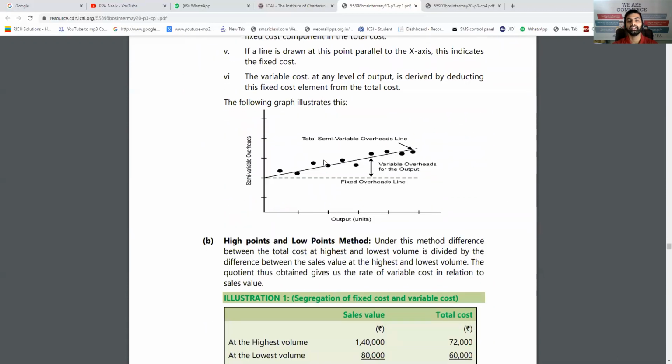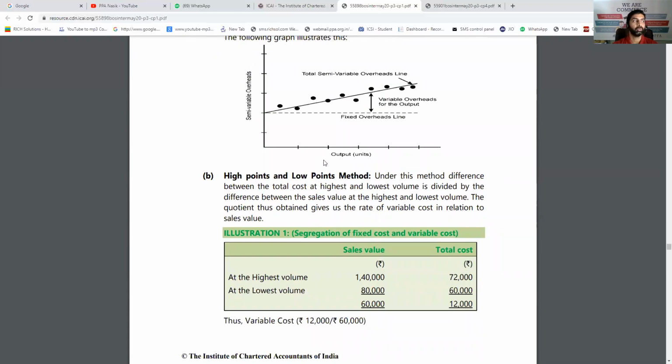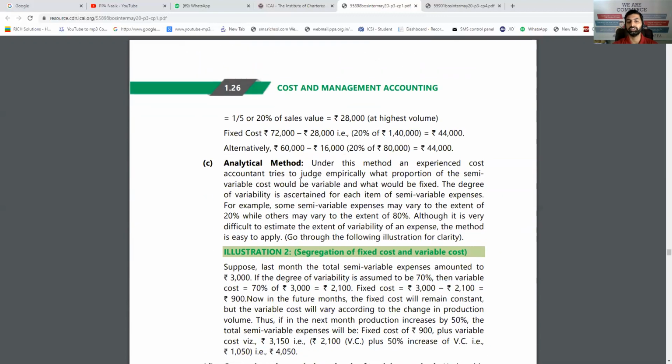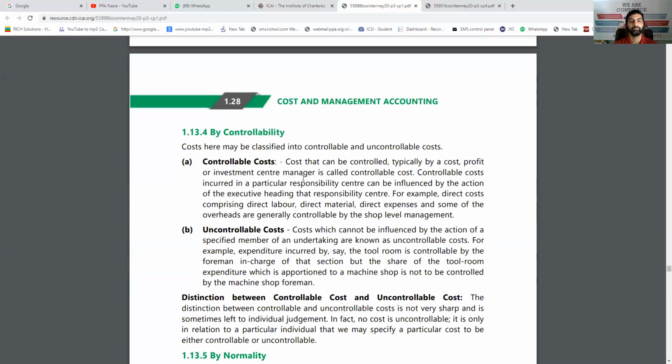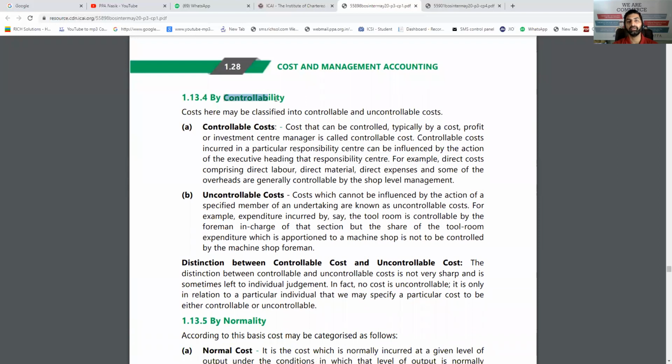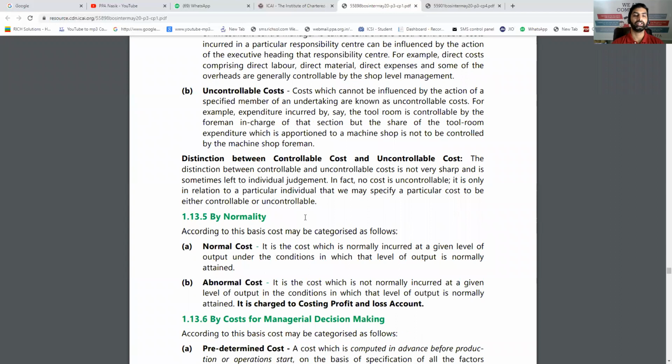Now for semi-variable cost, there are different methods, as we know. If two or different levels are given, the high-low method is there, or change in cost upon change in units, we call it. So there are different methods which are not so relevant here. Then comes controllability. On the basis of controllability, there are two types of cost. One is controllable cost, which you can control, which you can reduce by reducing your production, also called variable cost. And second is uncontrollable cost. In any situation, you'll have to pay it. That is called fixed cost. Fixed cost is uncontrollable cost. You cannot control it by reducing your production.